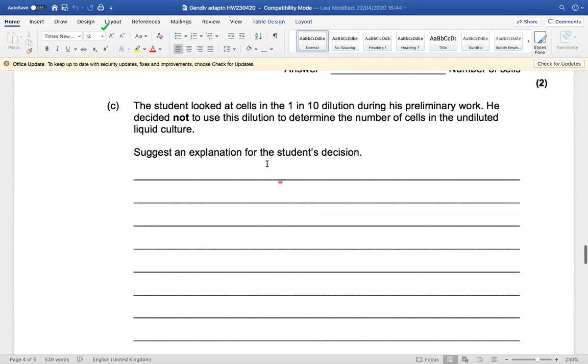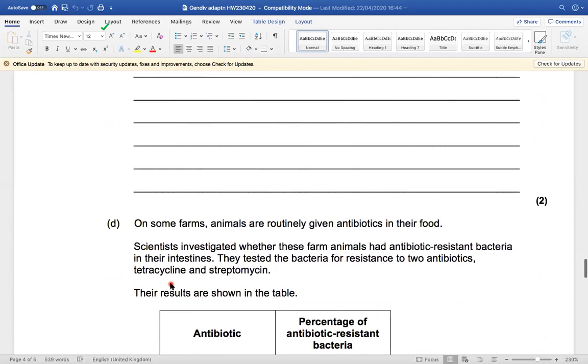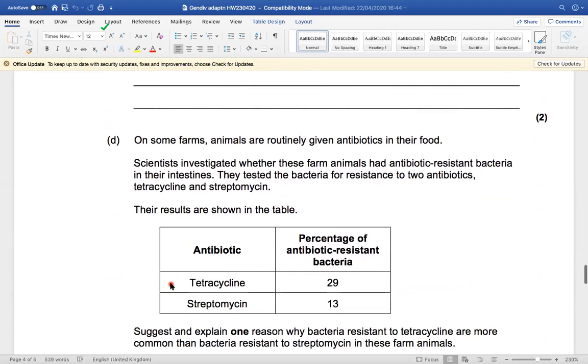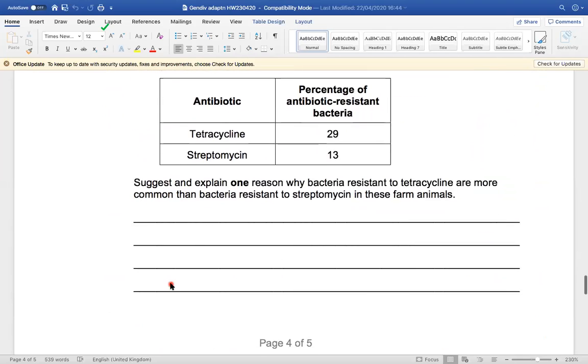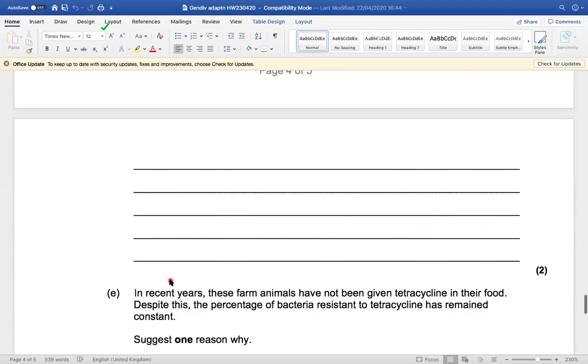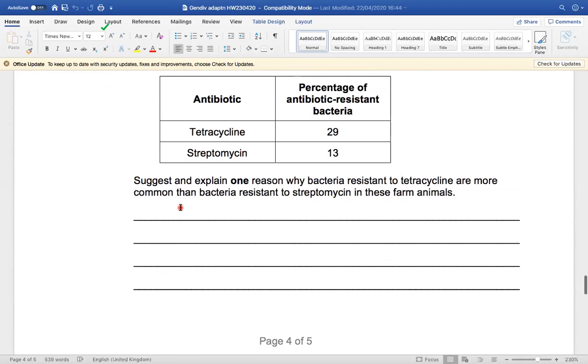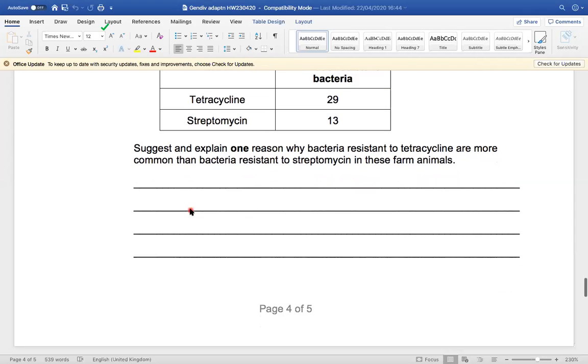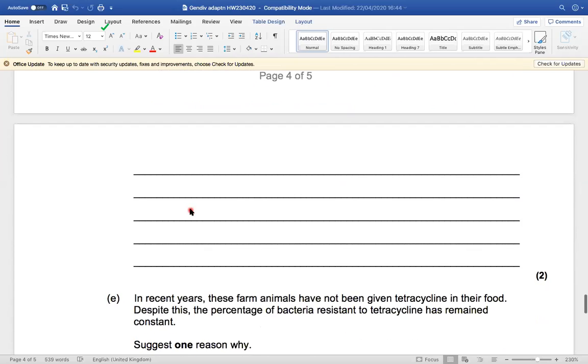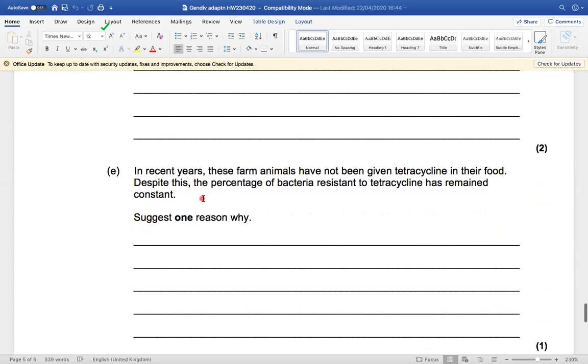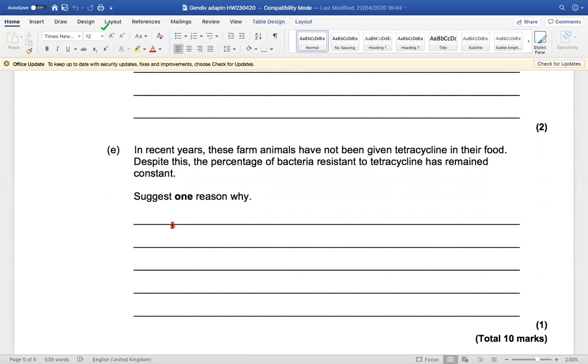And this one is a bit about reliability and accuracy, so I'll let you think about that. And then here we tip back into natural selection type questions. So suggest and explain one reason why bacteria resistant to tetracycline are more common than bacteria resistant to streptomycin in these farm animals. So again, start thinking about alleles that are present, selection pressures, and again, for this one as well.